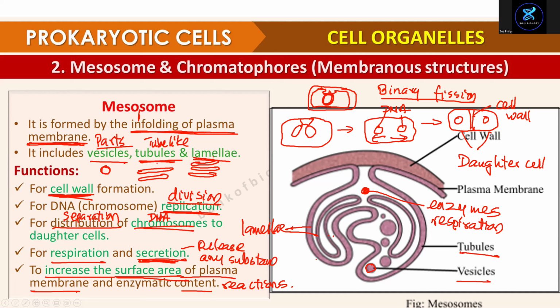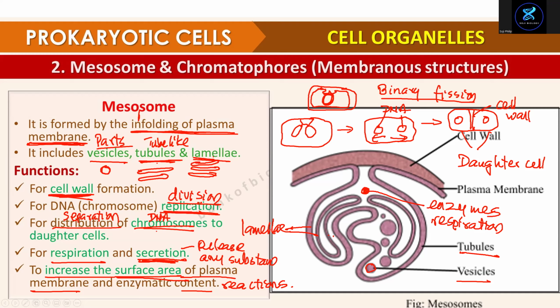What is mesosome? Infolding of plasma membrane. And what are the three parts of mesosome? Vesicles, tubules, and lamellae. Lamellae means in layers, right? What does vesicle mean? Spherical, bags of membrane. Tube-like, tubule. Lamellae, in layers. You can see here, mesosome is like in layers.